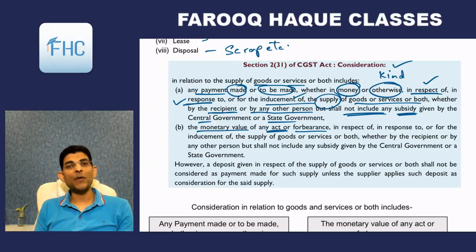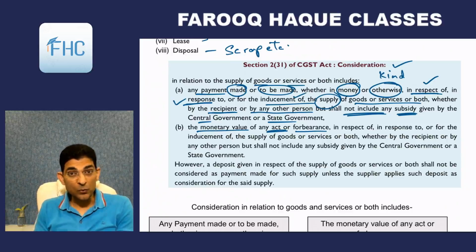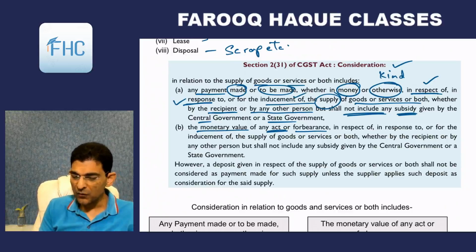When we go to the chapter of valuation and we see a lot of valuation rules, then you'll understand how to value this. But right now, act or forbearance in respect of, in response to, or for the inducement of the supply of goods or service, or both, whether by the recipient or by any other person, but shall not include any subsidy.